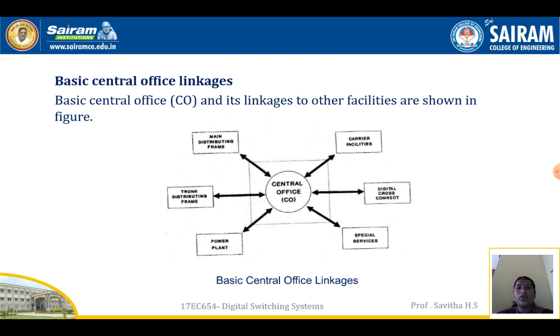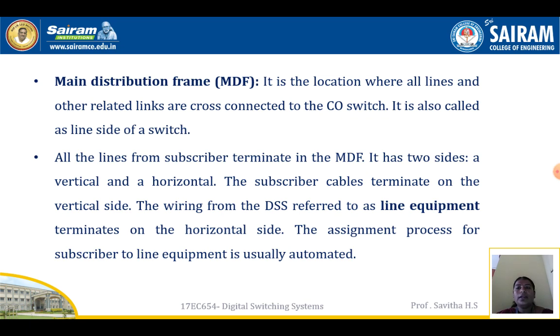Basic central office linkages. The basic central office and its linkages to other facilities are shown in the figure. So the central office links with the carrier facilities, digital cross connect, special services, power plant, trunk distributing frame, and main distributing frame. Main distributing frame, that is MDF, is the location where all the lines and other related links are cross connected to the CO switch.